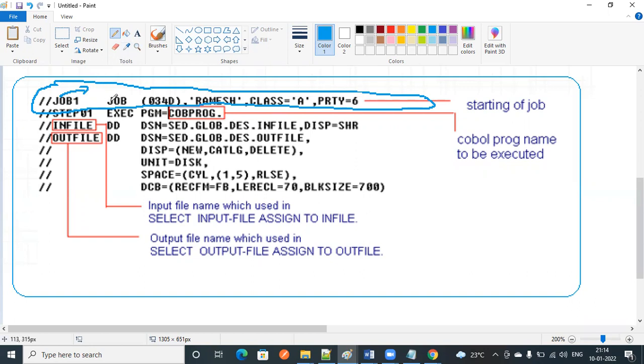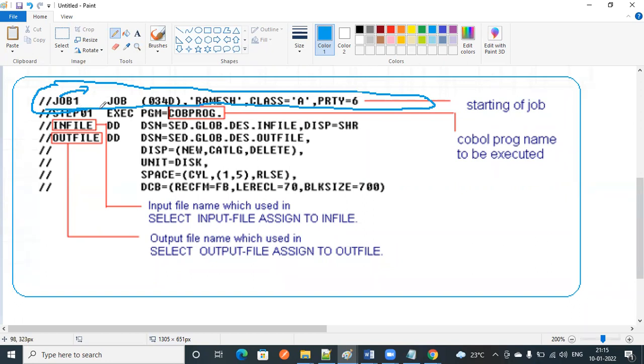After that, JOB is a keyword. Here there are some parameters, like username, group name, class and priority. And here we have the steps.